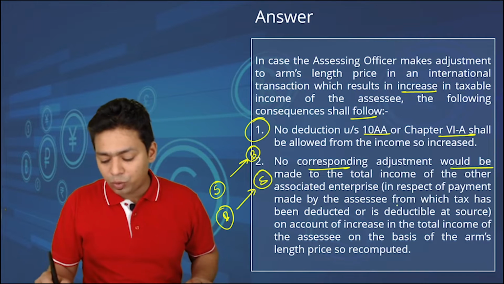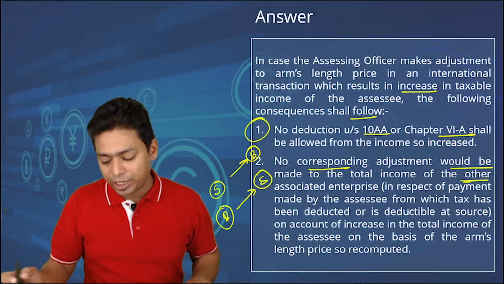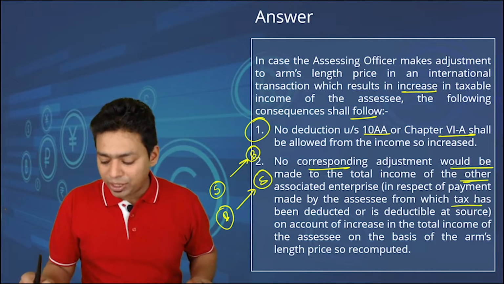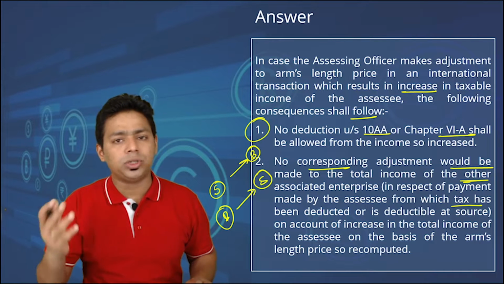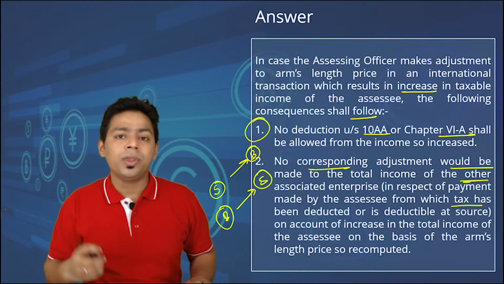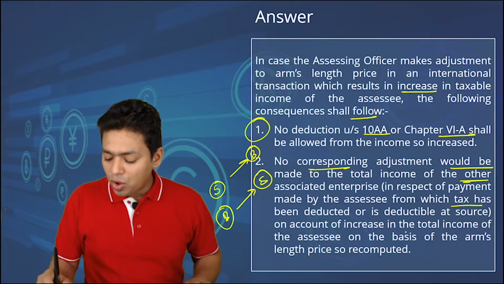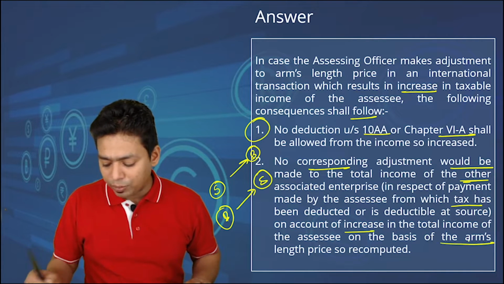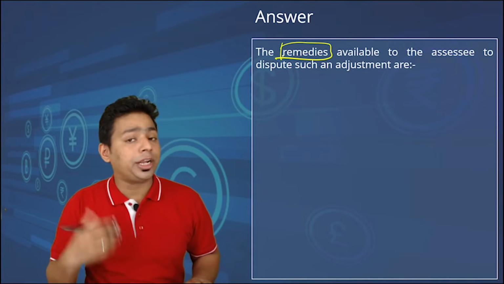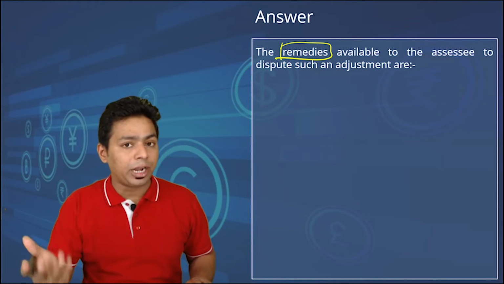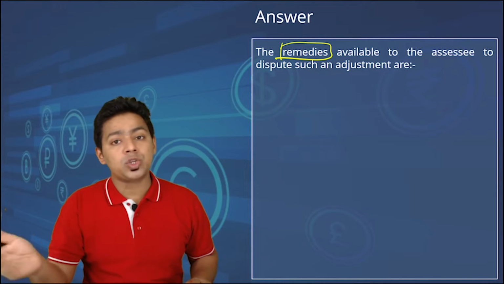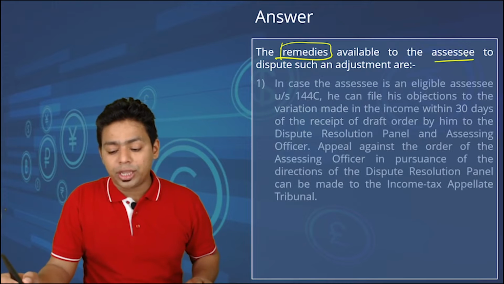No corresponding adjustment would be made in the total income of the other associate enterprise in respect of the payment made by the assessee from which tax has been deducted or deductible at source. So whatever TDS was deducted, it will remain same. You are not going to increase or decrease the TDS amount just because of the change in transfer pricing provision on account of increasing total income of the assessee on the basis of arm's length price so computed. The remedies available. So these are the two consequences. Your income will go up, your tax liability will go up, consequently you will not get any deduction. Your corresponding entities will also not get any deduction. Okay. So what are the remedies available?